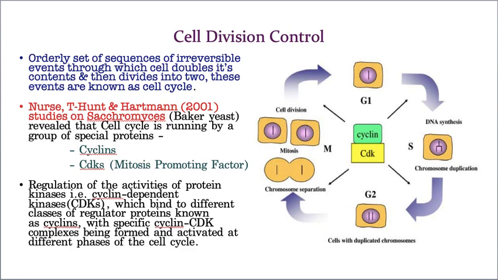There are T. Hunt, Nurse, and also Hartwell. These are the three scientists who, in 2001, were studying Saccharomyces. Hope you know Saccharomyces means baker's yeast, which bakery people use in bread preparation and also cake preparation. When they were studying its cell cycle, they noticed cyclins and cyclin dependent kinases. These are the two groups of proteins they observed, and they concluded that these two groups of proteins control the cell division.